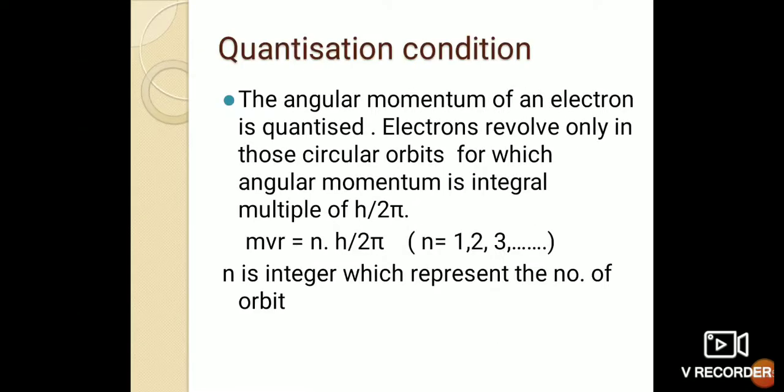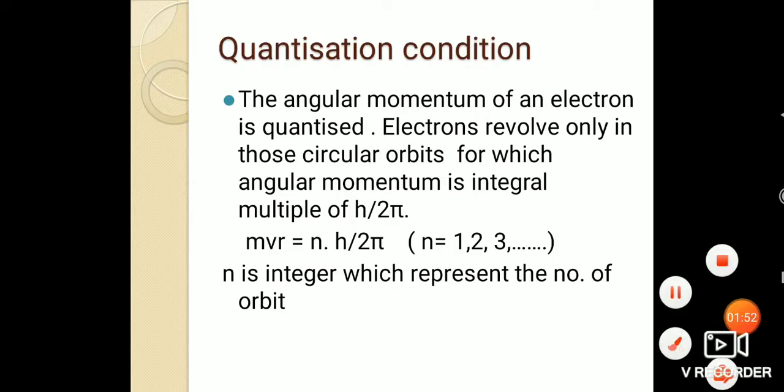The next condition is about the quantization condition. So what is the quantization condition? In this it has been explained that the angular momentum of an electron is quantized. Now what is angular momentum? Angular momentum is the product of moment of inertia and angular velocity. That is, angular momentum L is equal to I omega.